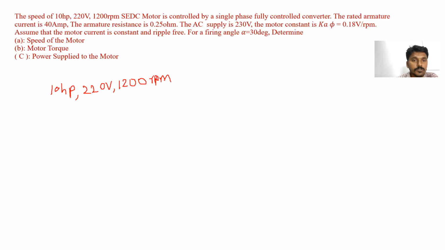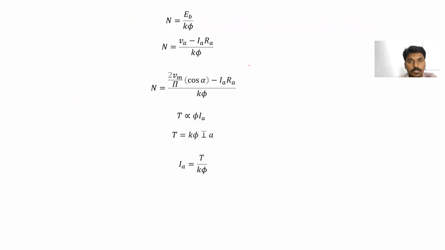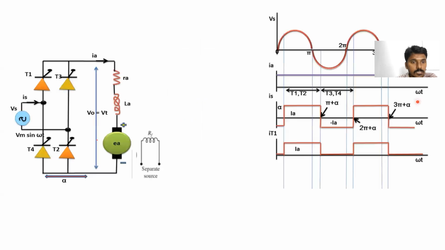This is the rated value of the motor. This motor is operated through the single phase fully controlled converter. Here you can see this is the separately excited DC motor, operated through the single phase fully controlled converter.